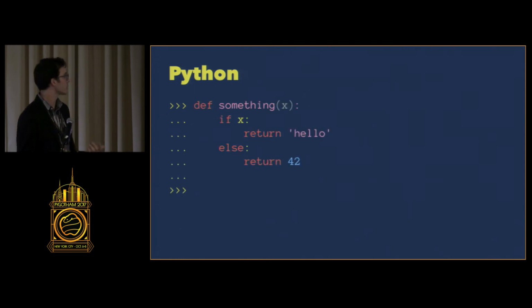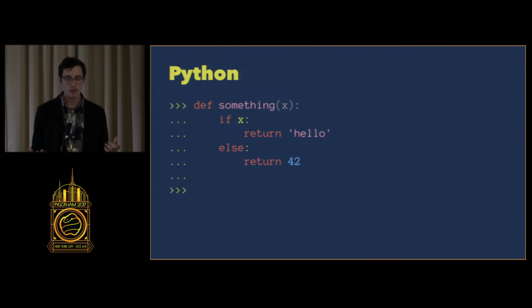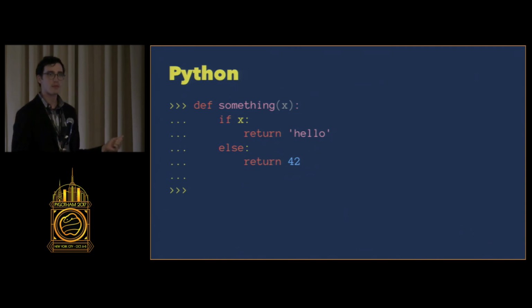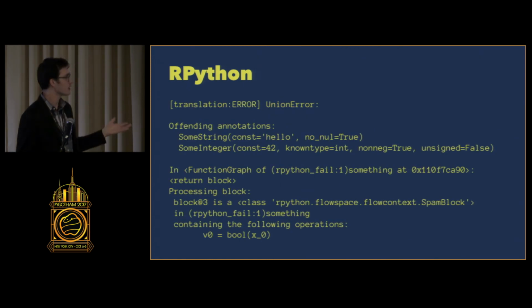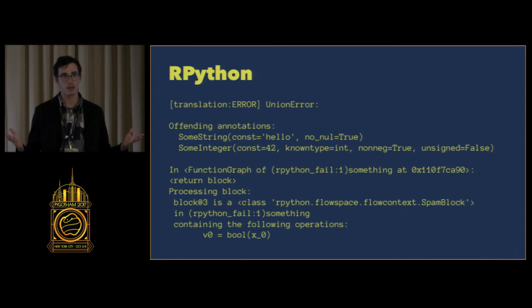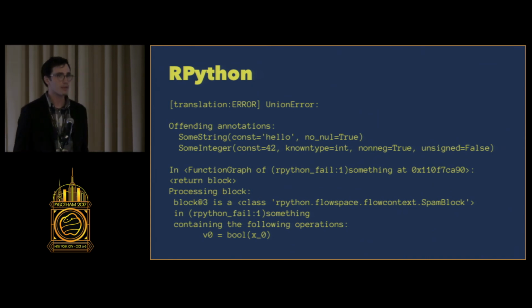The function takes an argument, and maybe it returns a string, maybe it returns an integer. It doesn't matter. But in rPython, which is mostly used for defining languages like Python, it restricts the ability to mix these types in arbitrary ways. So while the normal Python interpreter would just gladly say, yeah, okay, sometimes I'll give you a string, sometimes I'll give you an integer, in rPython this would be a big blow-up error. You couldn't even run it. So if you see me doing some kind of weird Python later, this is probably why.